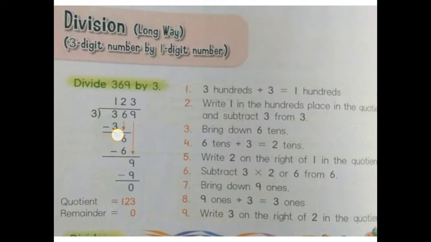You should not write more than the number which is given on this 100s place. So the number should be less than the 100s place digit or the same, but you should not write a bigger number. Clear?